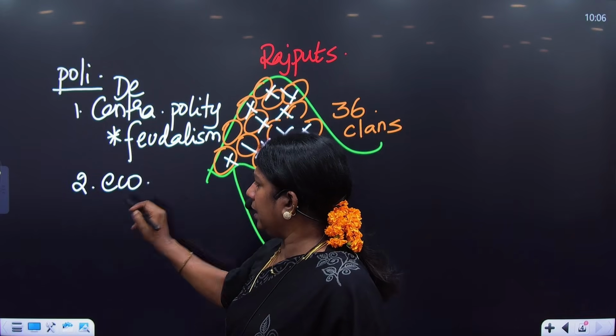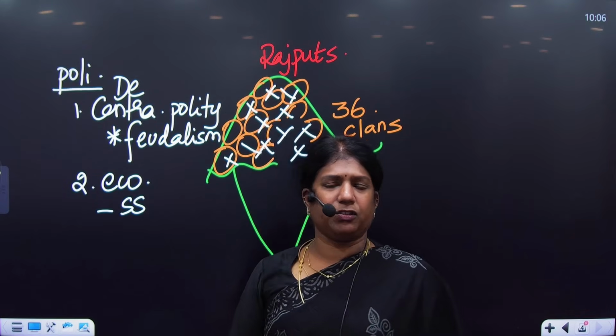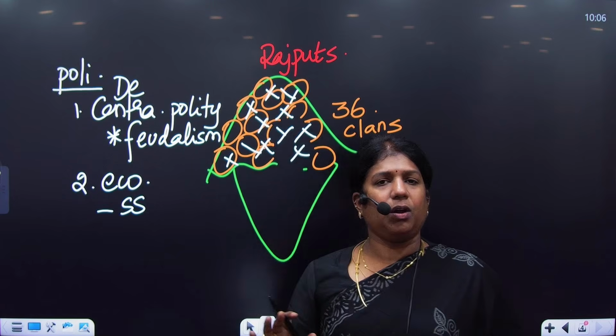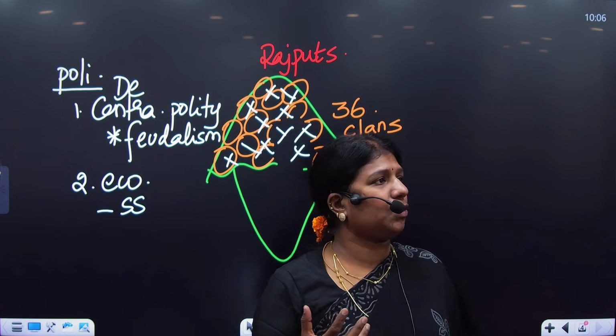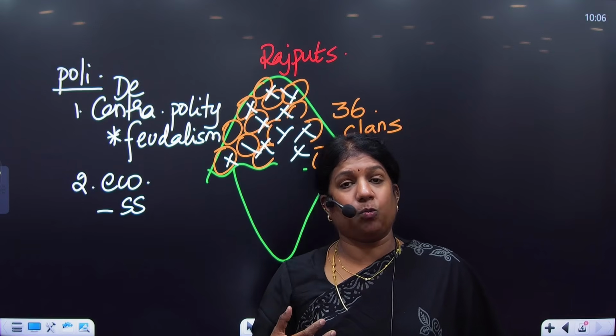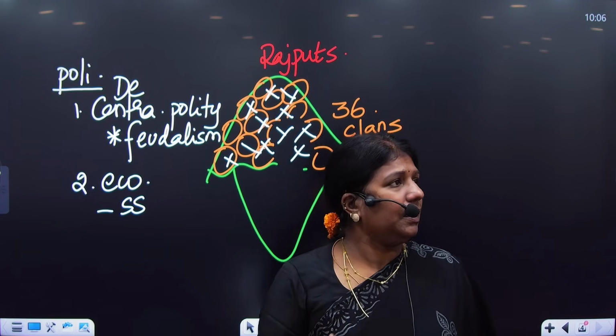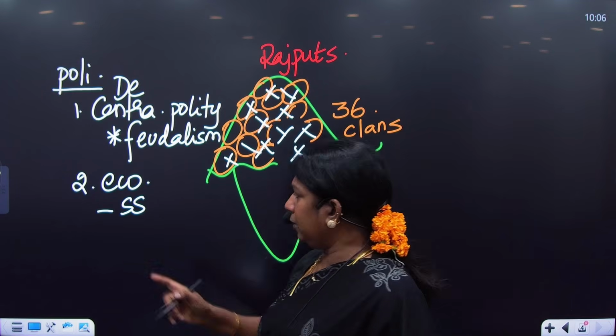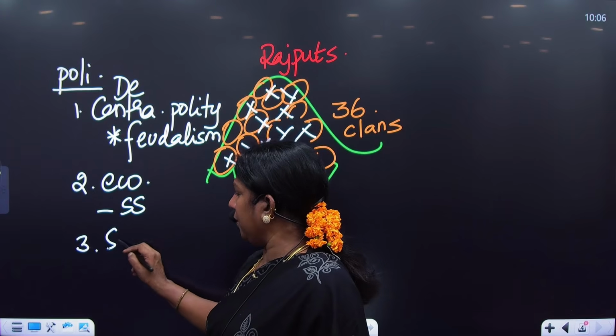Economically, when you look at the Rajputs, they were self-sufficient, they were very rich. We call the Rajputs one of the wealthiest stock of North India. What was not there in a Rajput palace, or what did the Rajputs not have? They were very much into their wealth. So economically, they were self-sufficient.